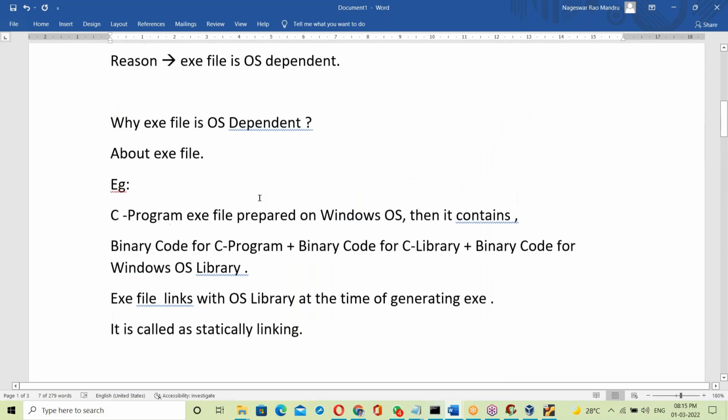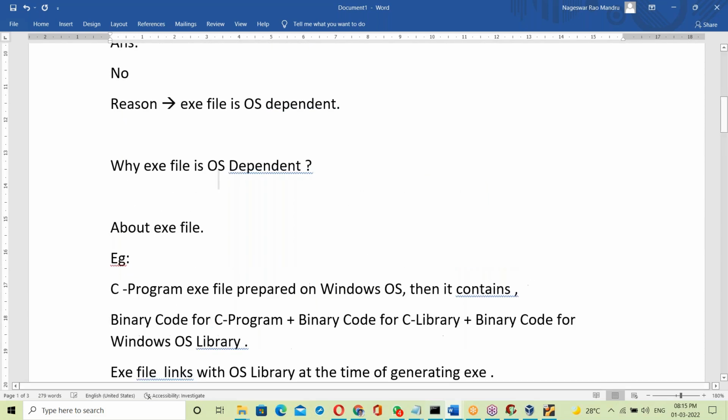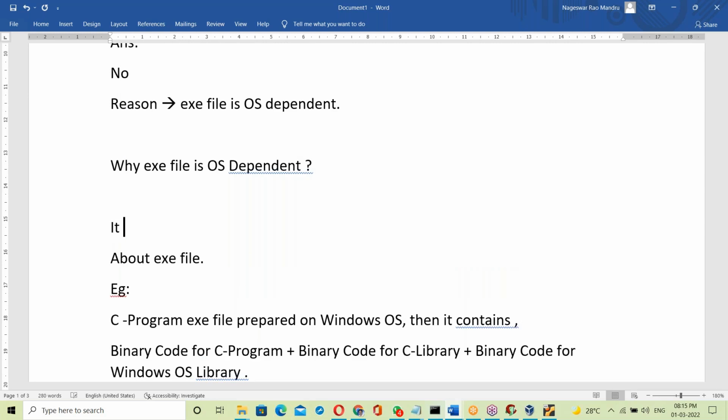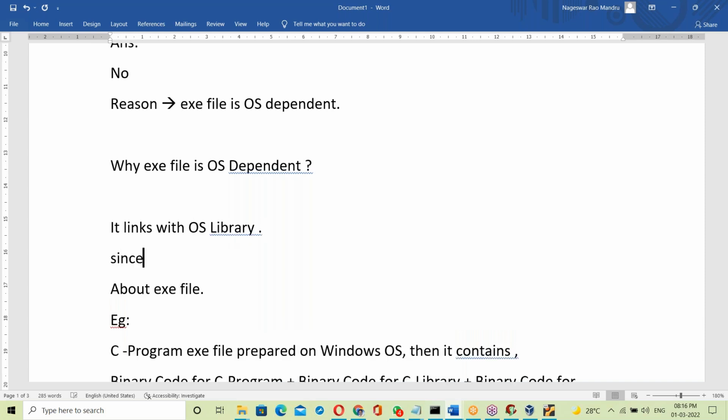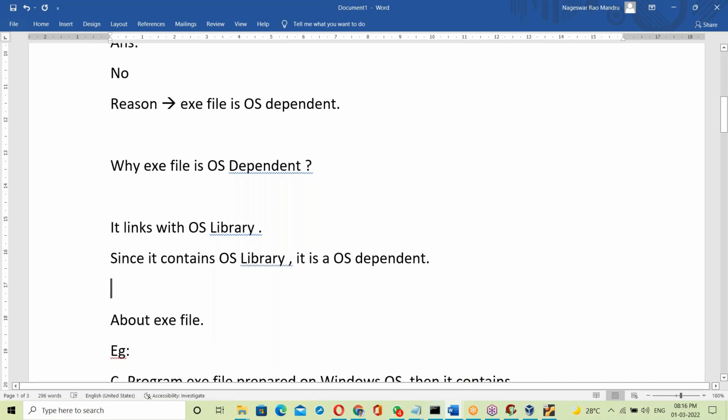See this question: why is an exe file OS dependent? The reason is that it links with the OS library. It contains the OS library, so it is OS dependent. That's it, a simple answer. You should answer like this: since the exe file contains the OS library, since it is linked with the OS library, it's OS dependent.